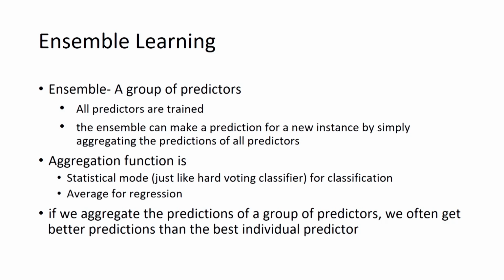Ensemble is a group of predictors or a group of machine learning models. So, here what happens, we train all these models or all these predictors. In case of other machine learning techniques, we create a single model, that model is trained, and then on the same model we predict for the new instance.